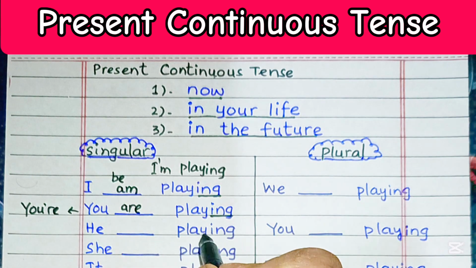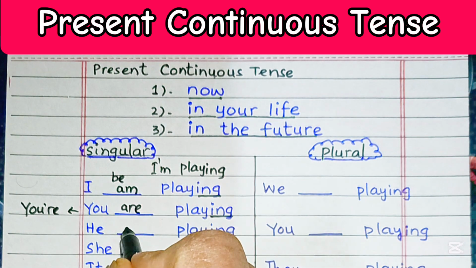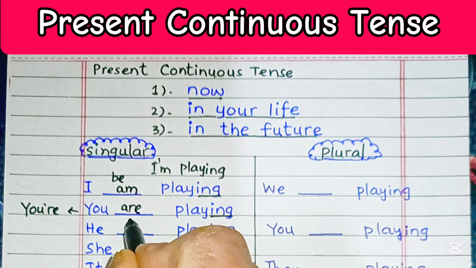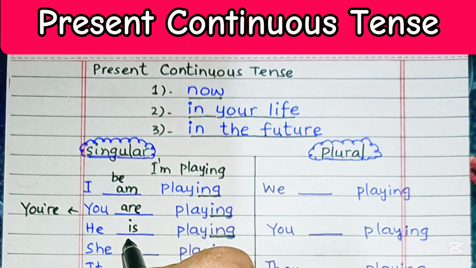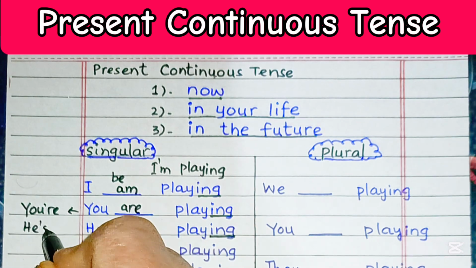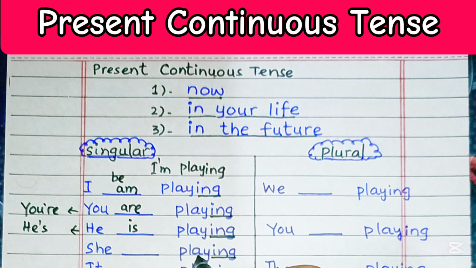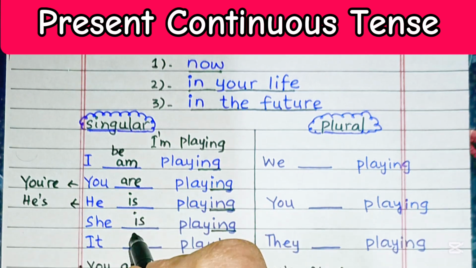He is playing, add ing at the end and verb be over here according to the subject, that is he. So he is playing or he's playing. She is playing, again add ing at the end of the verb play, and after she, according to the subject, put be verb, that is is.